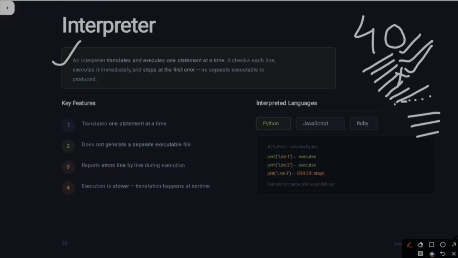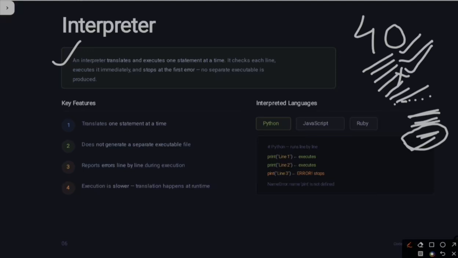If it finds an error in the third line, or whichever is the first error, it will stop its work at that time and give you that error, asking you to correct it.